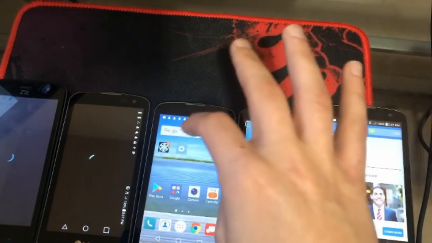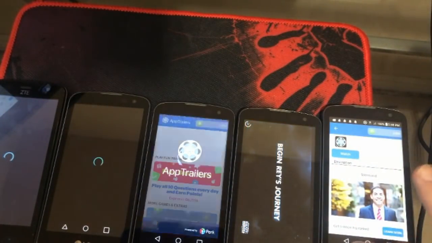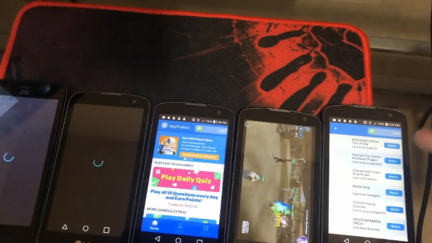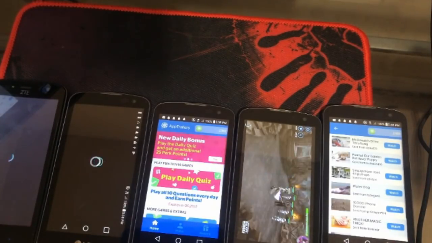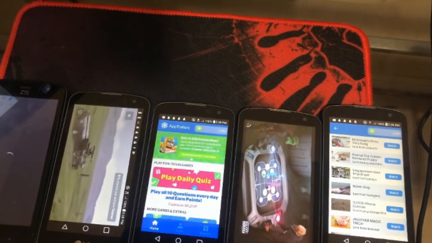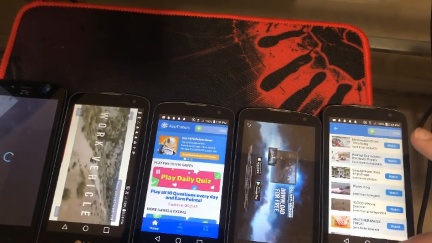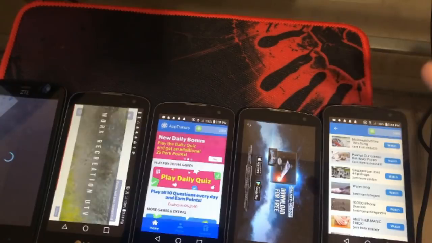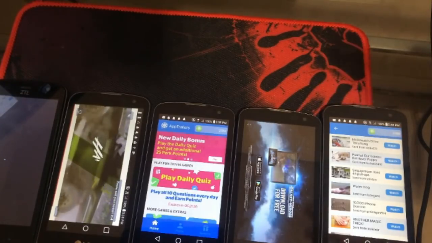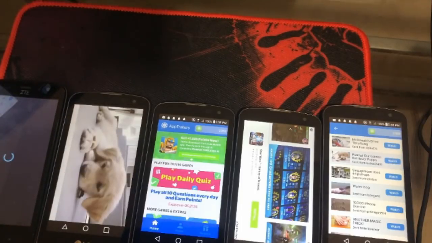So I want to show you how I like to earn with this application though. So let's come over here to AppTrailers once again. I also have noticed that whenever you're watching advertisements in AppTrailers, it'll go through a loop of advertisements and then it ends. And this is one thing to note as well. If you're stuck at that screen that says watch, you could click watch again, and then it will literally do it back to back to back. So you'll have to exit the app.